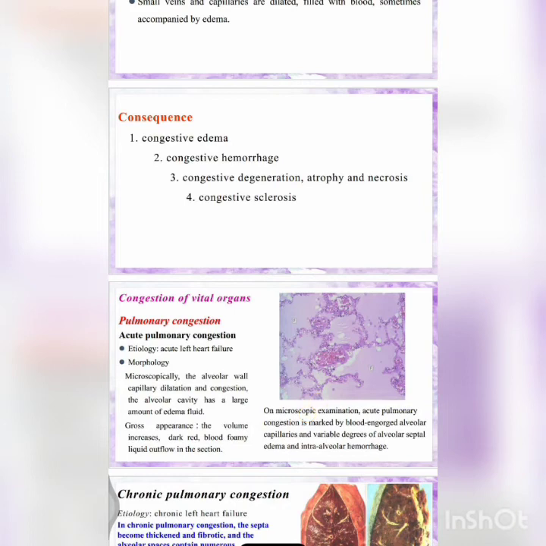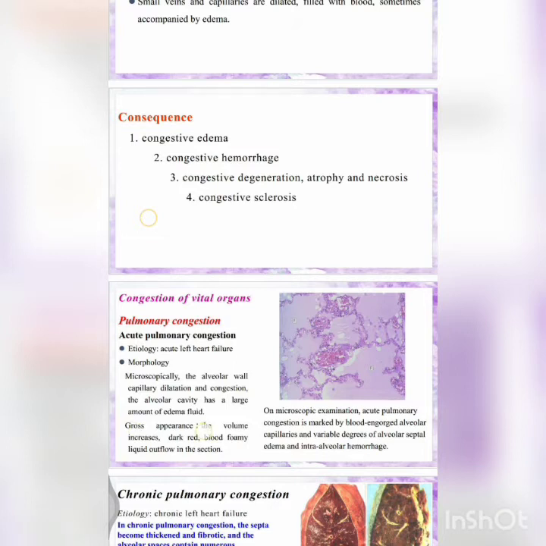Conditions of the vital organs here, like pulmonary congestion. Acute pulmonary congestion: the etiology, that is the cause, is acute left heart failure. So when there is left heart failure, as I said, the lungs are affected. The morphology is alveolar wall capillary dilation, and the congestion in the alveolar cavity has a large amount of edema fluid. You can see the edema fluid.